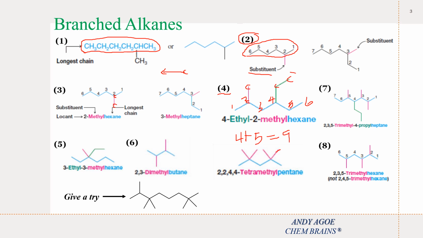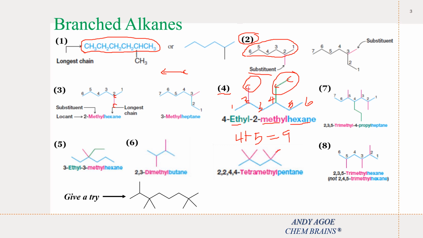Very good. So we have our ethyl, we have our methyl as a substituent. Now ethyl and methyl in alphabetical order, E comes before M, so we have to say 4 ethyl, 2 methyl, then the parent name hexane. Very good. Let's try example number 5.